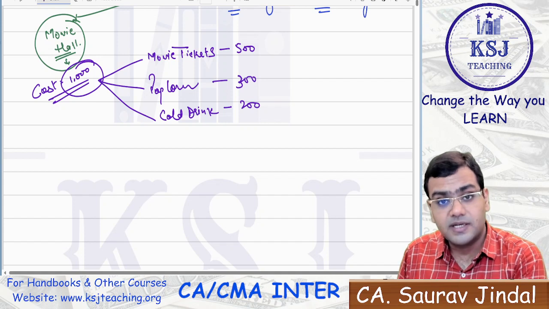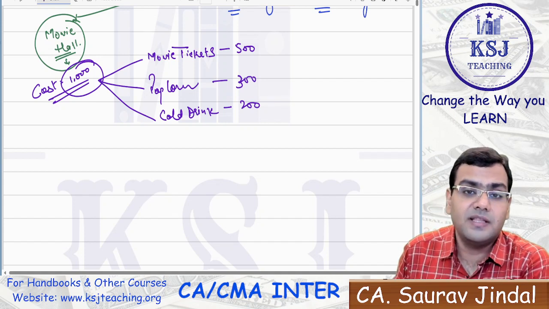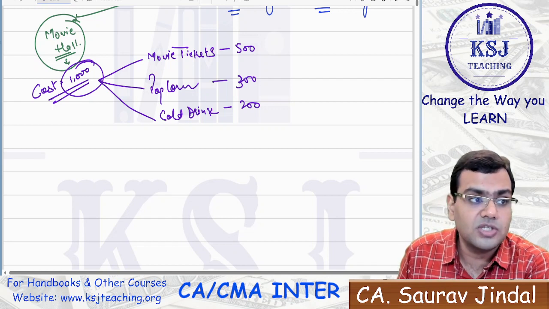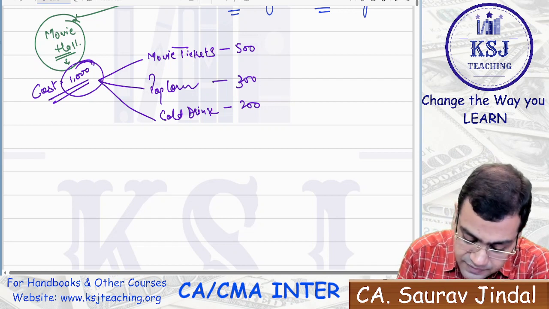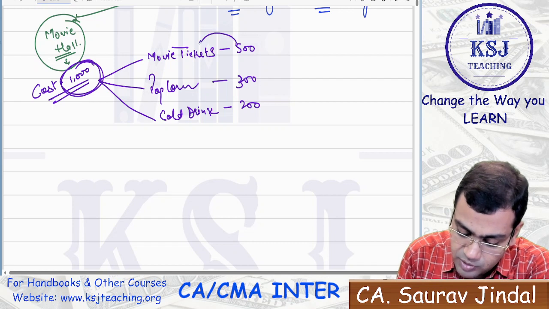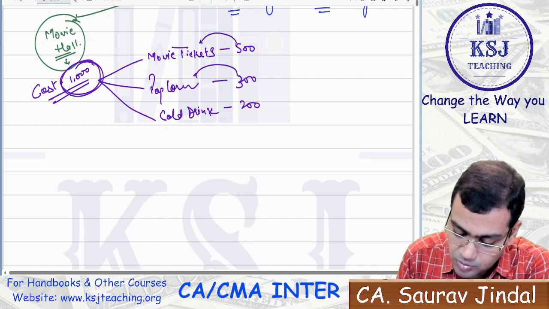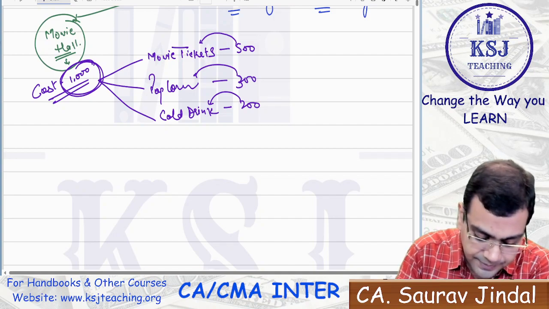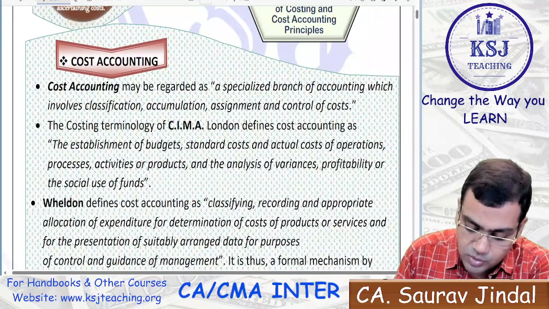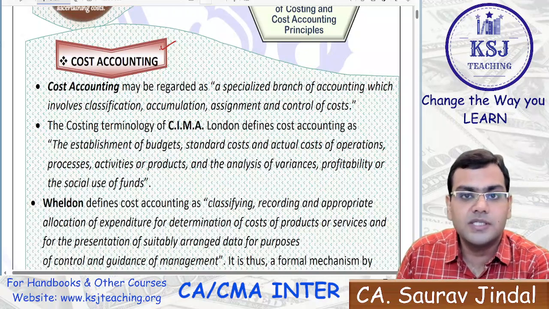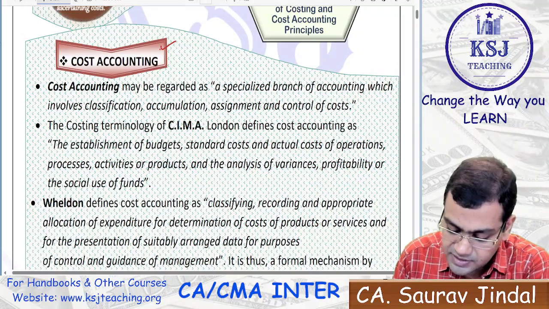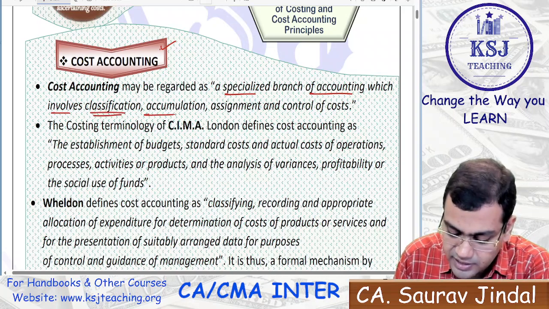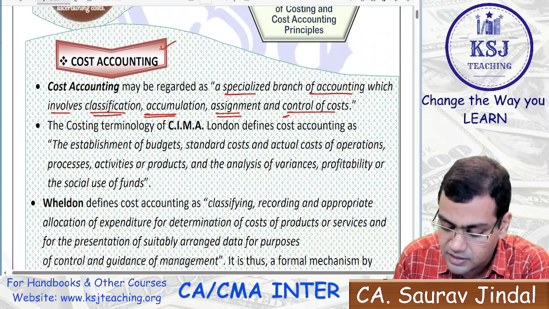But what is he doing, sir? Now we are classifying the cost under the different heads, right? We have classified the cost under the different heads, that out of this 1000 rupees, what is attributable to movie tickets, what is attributable to popcorn, what is attributable to cold drink, right? So that is known as cost accounting. That process is known as cost accounting, which may be regarded as a specialized branch of accounting which involves the classification, accumulation, assignment, and the control of cost.